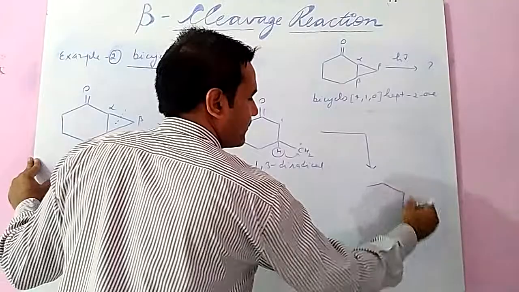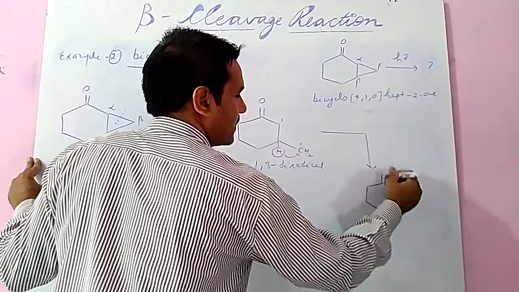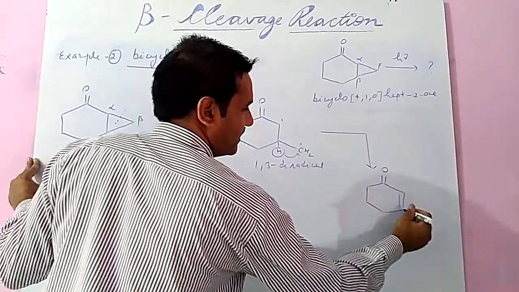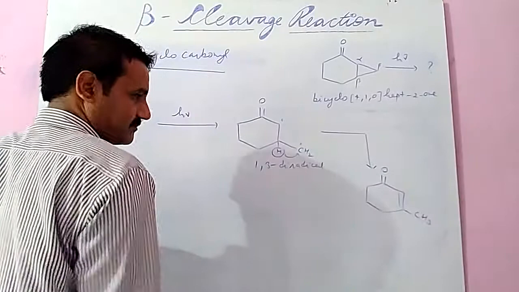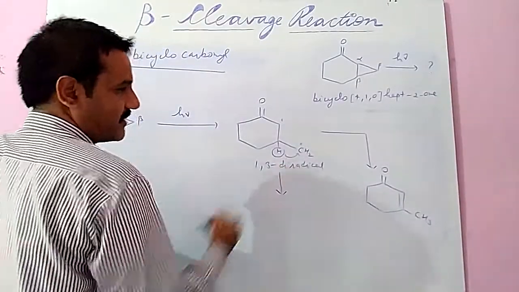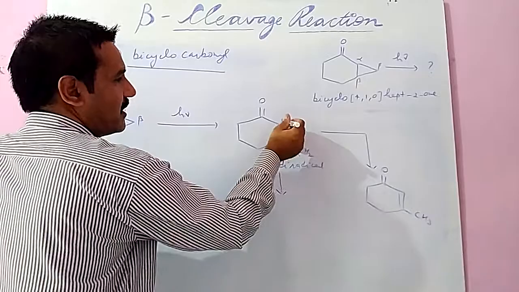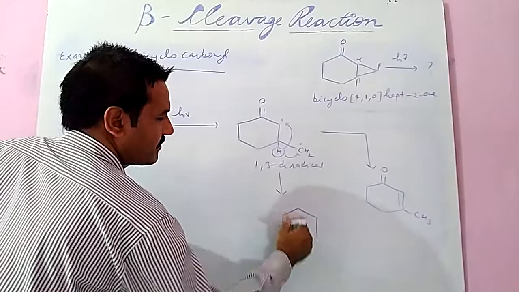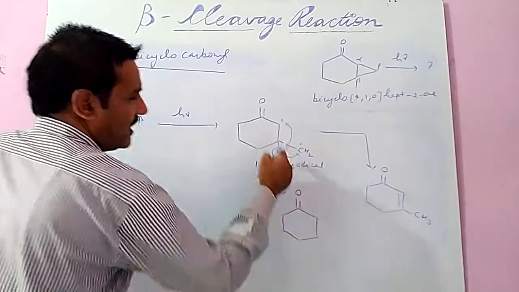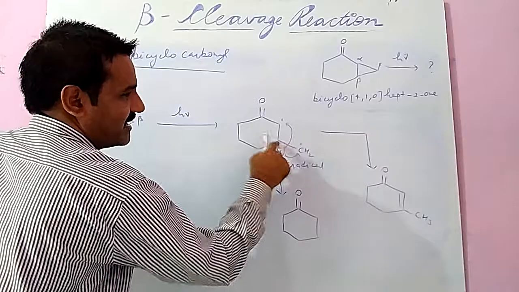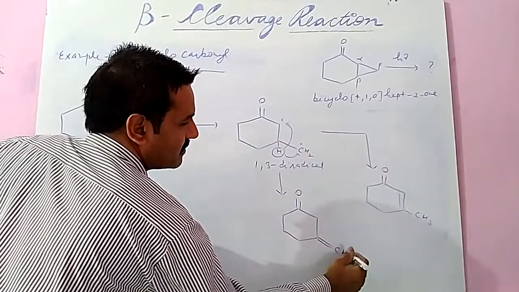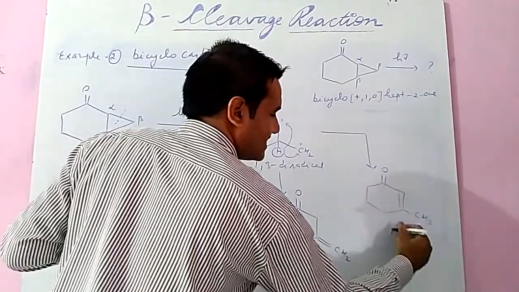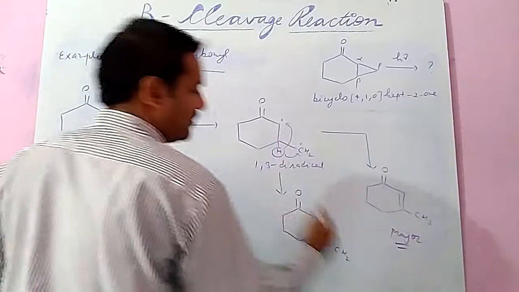So what is the product now? If hydrogen shifted here, radical shifted here, a double bond is generated here, and it converts into CH3. The second possibility: if this hydrogen shifts to this side, the radical shifts here. Now in this case, if hydrogen shifted here, radical shifted here, the radical makes a bond, so a double bond CH2. In the first and second case, which is major? The first is major as compared to the second.